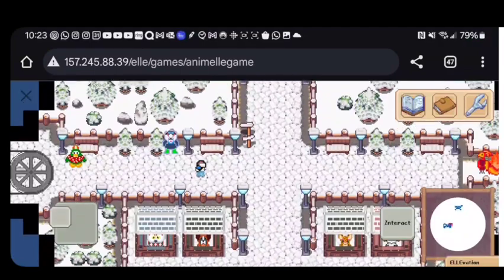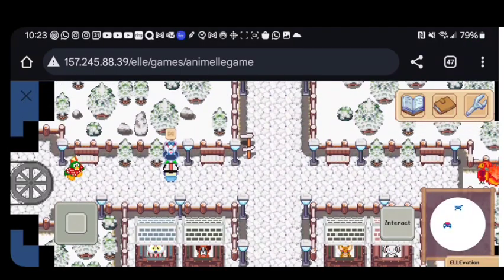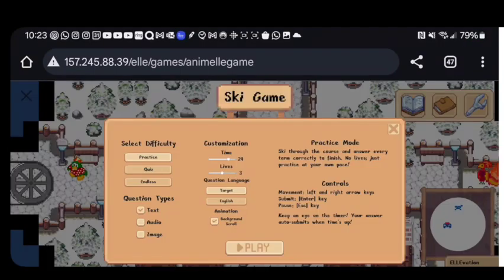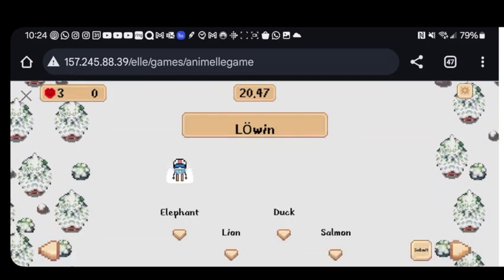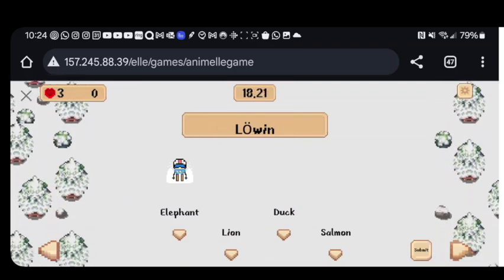This is our mobile control scheme. We have a simple touch and drag joystick and an interact button. So now I'll start the minigame. And as you can see here, the minigame is functionally the same as it is on PC, however, the controls are slightly different.